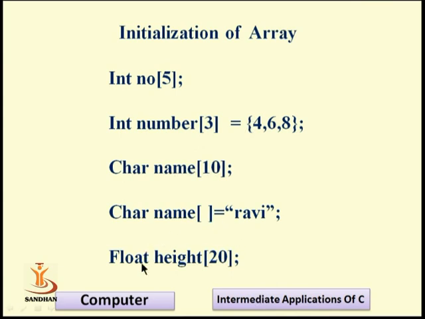The next one is also a fundamental data type, float, meaning you want to enter floating point data into your program. At that time we use float height, that is our variable, and we want to store 20 floating point data in our memory. So these are all the initialization methods and syntax of a one dimensional array.